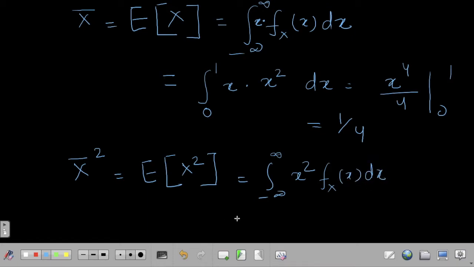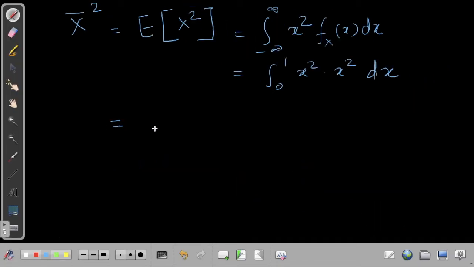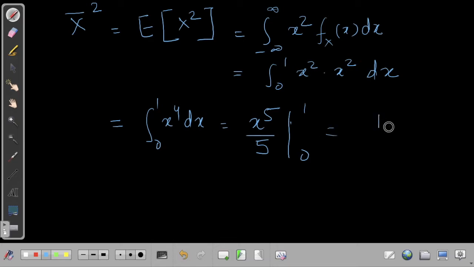In this particular case, it is again going to be the integral from 0 to 1 of x square times x square dx, which is the integral from 0 to 1 of x to the power 4 dx. So it will be x to the power 5 divided by 5, with limits 0 to 1, so you will get 1 by 5. So the mean square value is equal to 1 by 5 in this particular case.